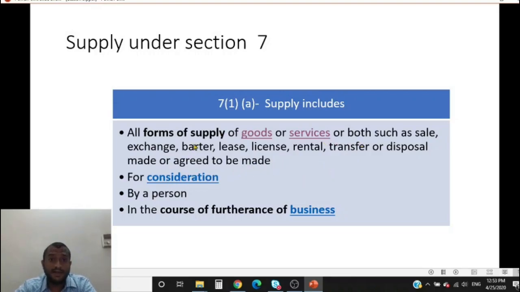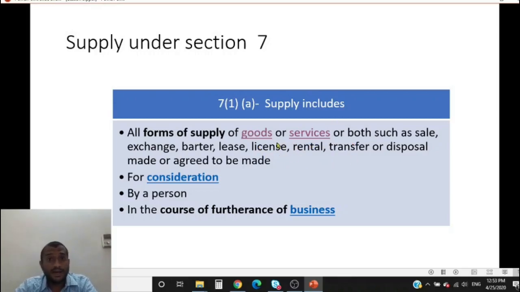All forms of supply, such as, it is not limited to these forms of supply, it could be similar to these forms of supply. It could have some other word. It need not be called transfer at all. Some other word might be used, some other terminology might be used in different businesses.